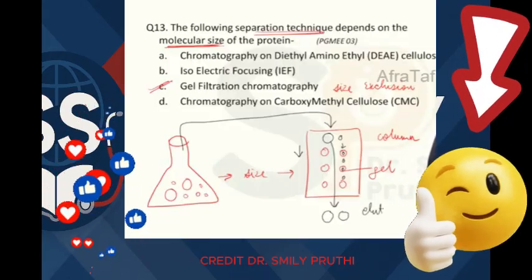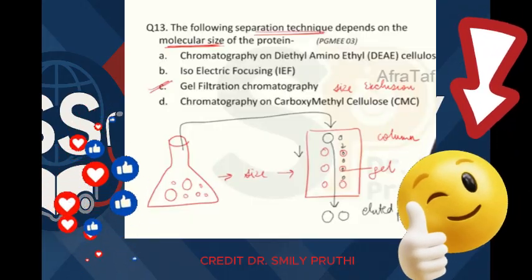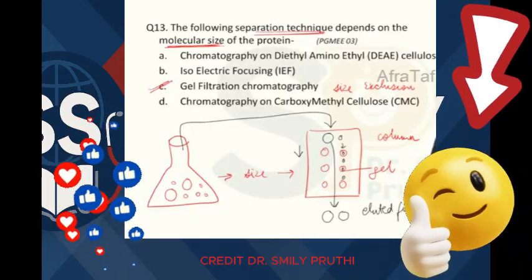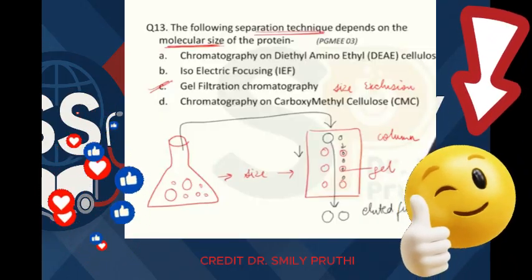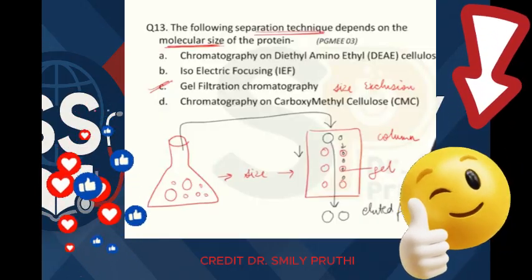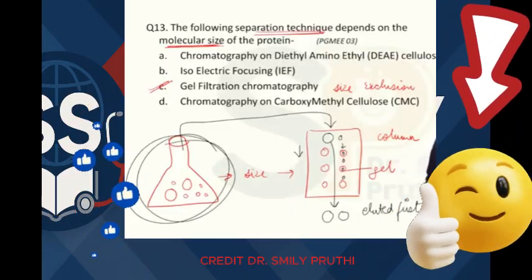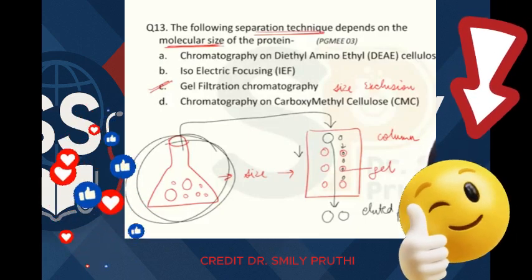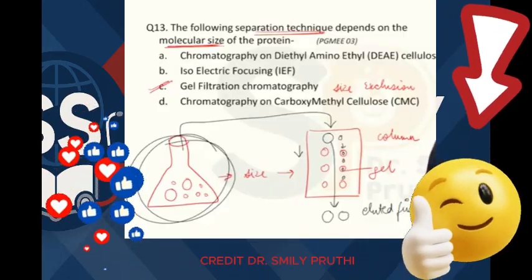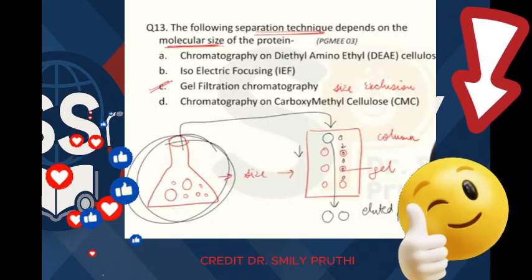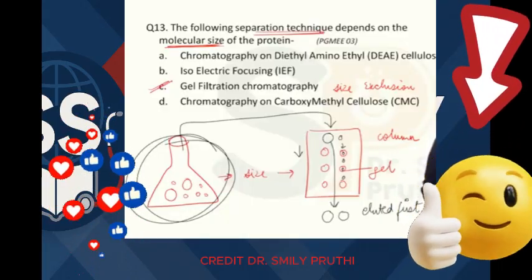So we say it is eluted first, separated first. So the bigger protein is eluted first. After some time, the smaller protein will be coming downwards. We can collect these two proteins in different test tubes and we have done the separation, right? Earlier it was a mixture of proteins. Now we have separated them with this technique where we are using gel, and therefore it is known as gel filtration chromatography, and we are excluding them on the basis of their size. So it is known as size exclusion chromatography, right?